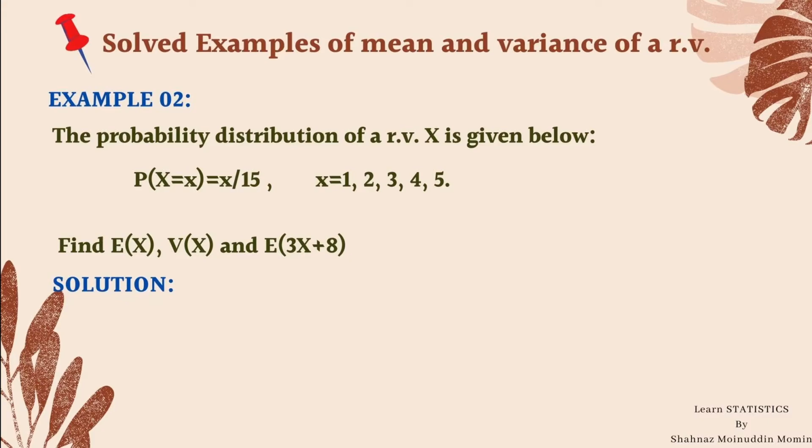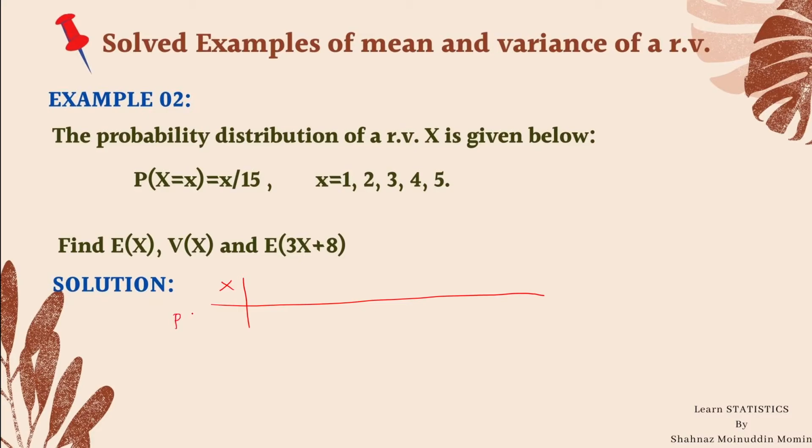In this example, the probability distribution of a random variable x is given below. Probability x equal to x upon 15 for x is 1, 2, 3, 4 and 5. In this example, we want to find expectation x, variance x and expectation 3x plus 8. So let us start with the solution. First, I will write down the PMF in a tabular form.